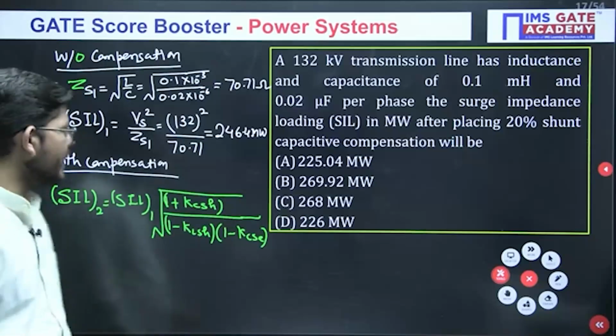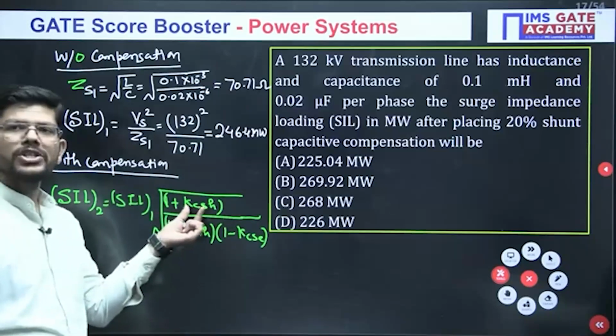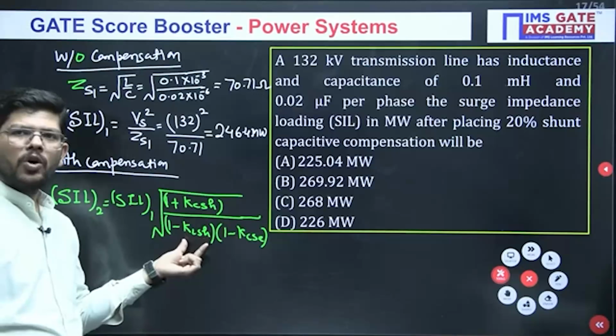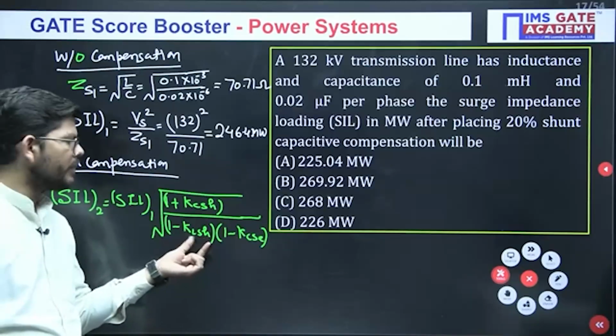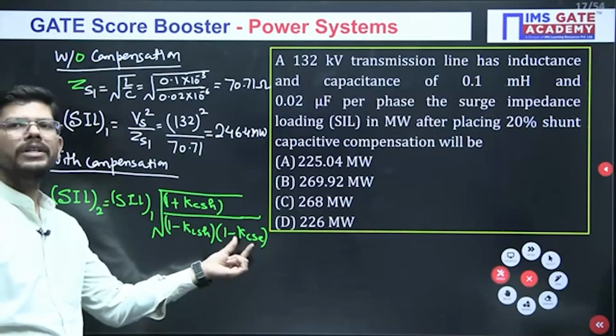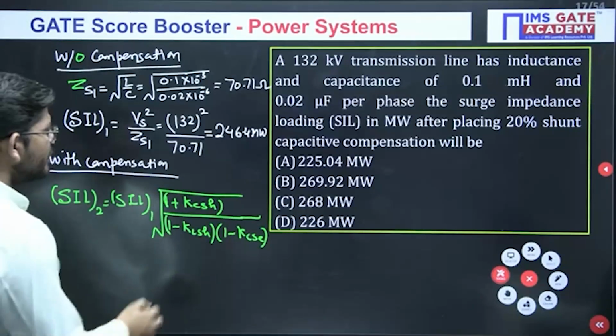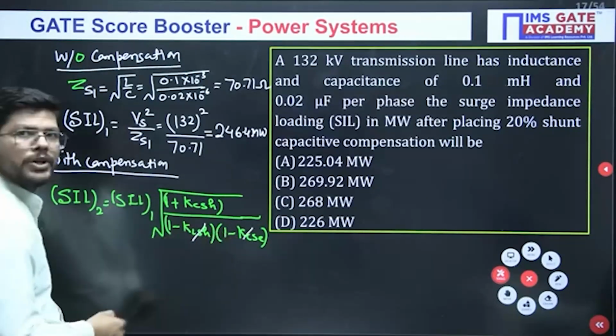Now what is KCSH? Percentage of shunt capacitance provided. KLSH, percentage of shunt reactor provided. KCSE, percentage of series capacitance provided. In our case we are not given this data, so just don't use them.